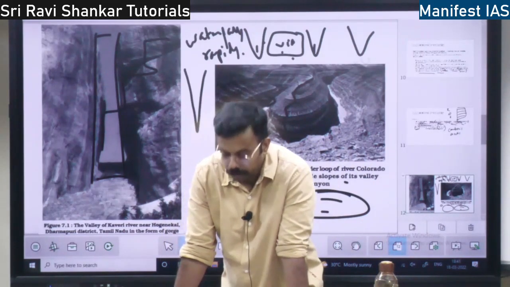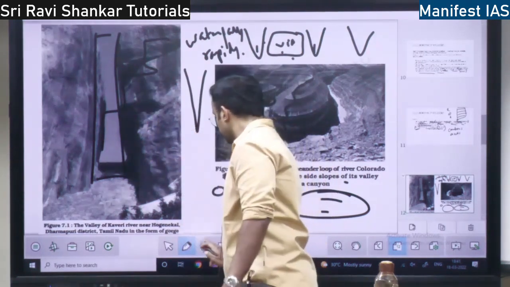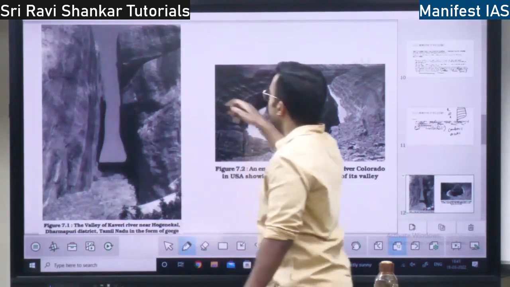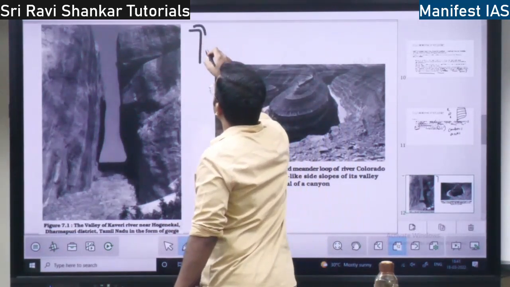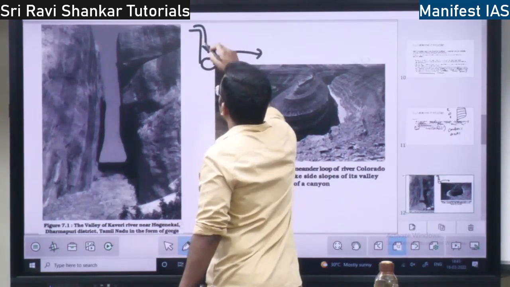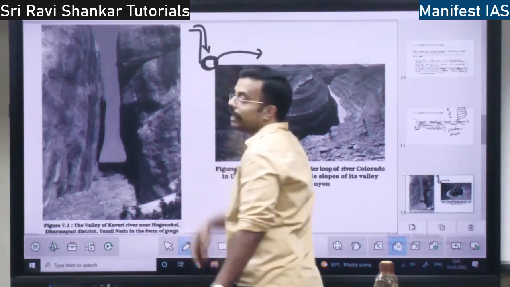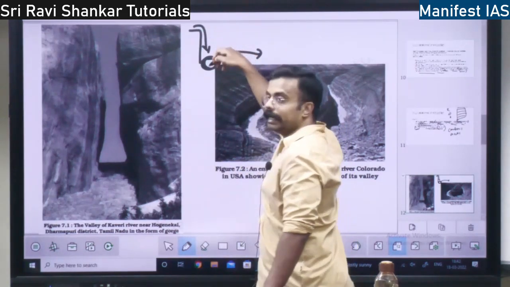So not only on the flat rock surface, even in the waterfall region. See, let's say there is a waterfall here, right? The water is going to fall here and go like this. Because the force of water will be high in this region, all the rocks and mud are going to come and hit here.